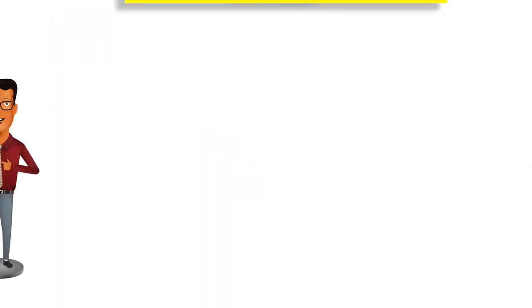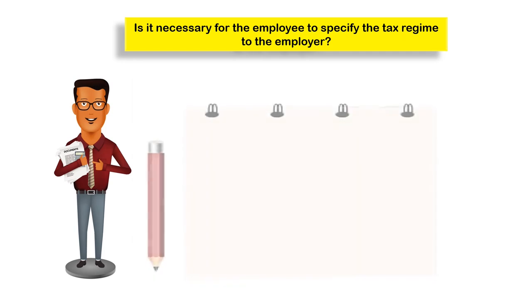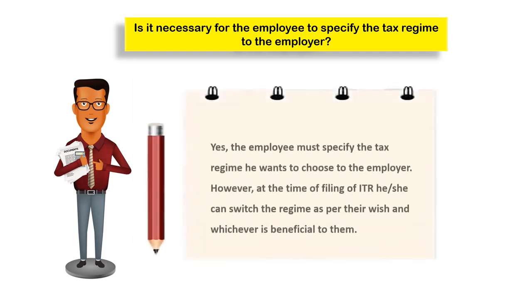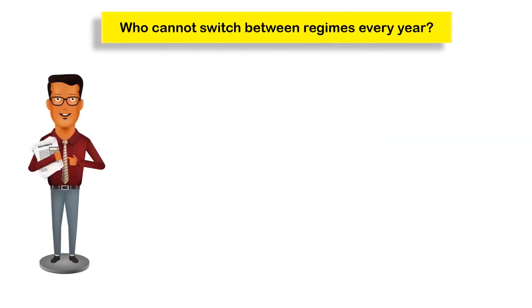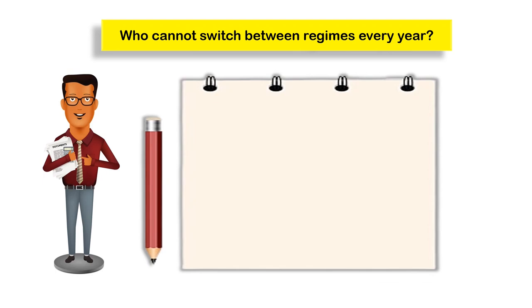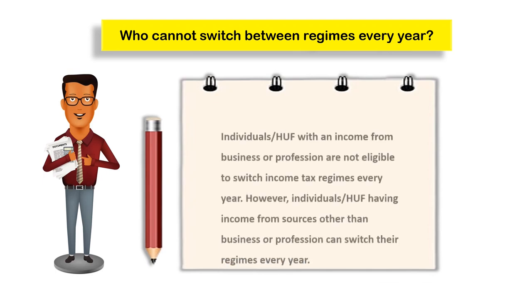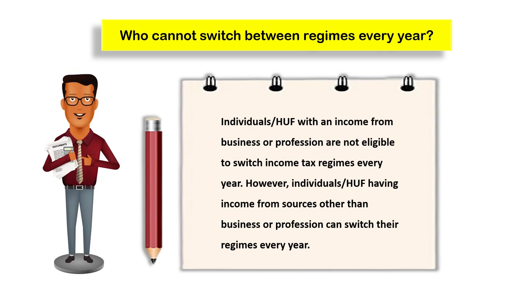There's another question, is it necessary for the employee to specify the tax regime to the employer? The employee must specify the tax regime he wants to choose to the employer. However, at the time of filing the income tax return, the employee can switch the regime as per their wish and whichever is beneficial to them. Another very important question is, who cannot switch between the regimes every year? We have already discussed that taxpayers with an income from business or profession are not eligible to switch income tax regimes every year. However, if you are having income from sources other than business or profession, you can switch the regime every year.